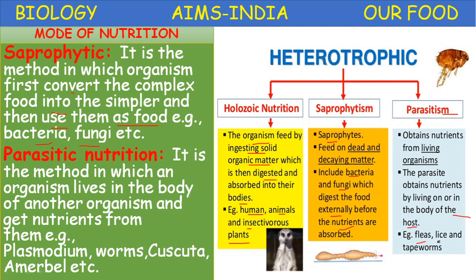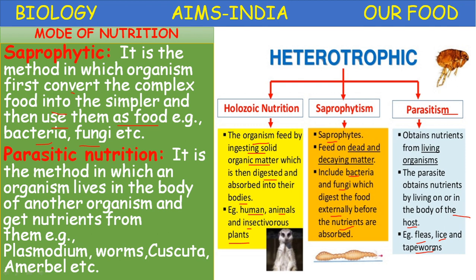Example, fleas, lice, worms, tapeworm. These parasites are of two types: external parasites and internal parasites. Plasmodium and tapeworm are internal parasites, present inside the host. Flies, lice, leech, mosquitoes are all external parasites.